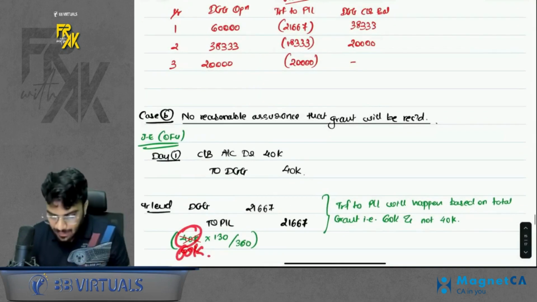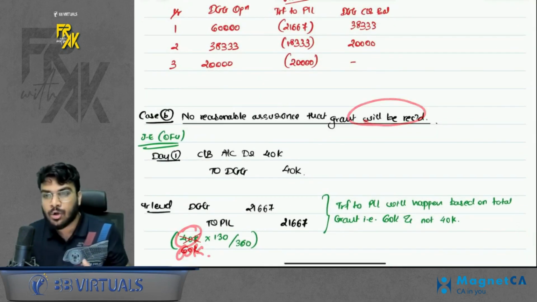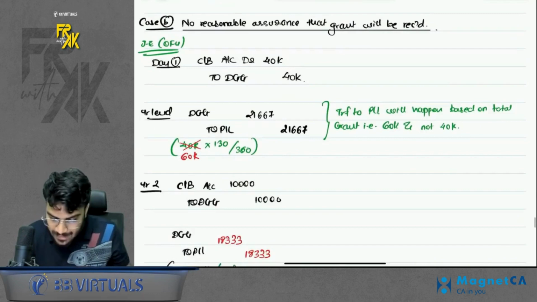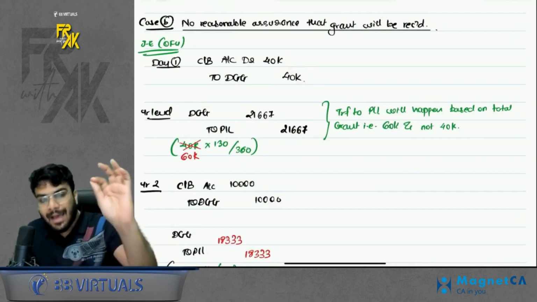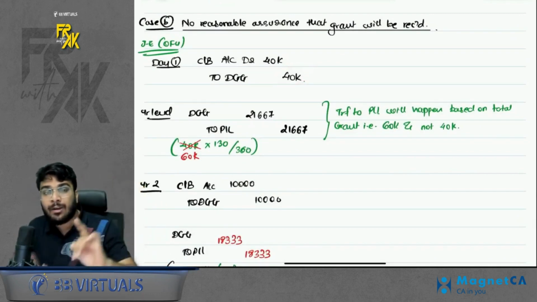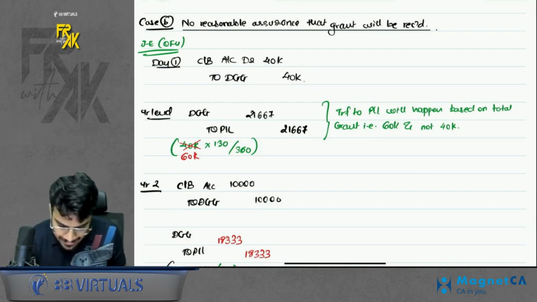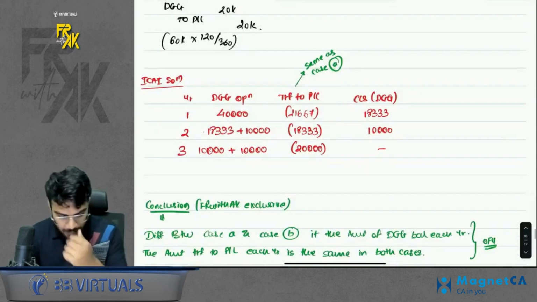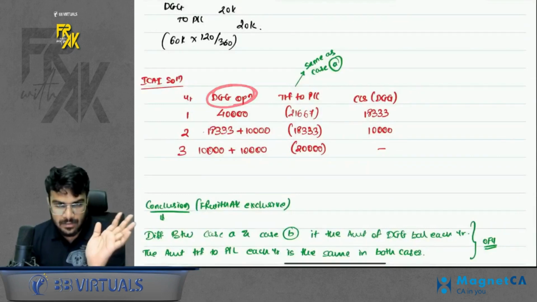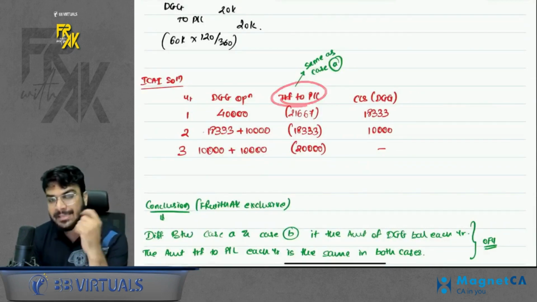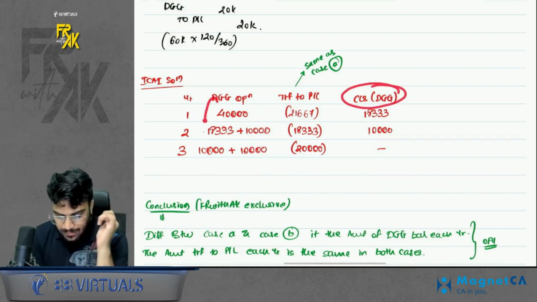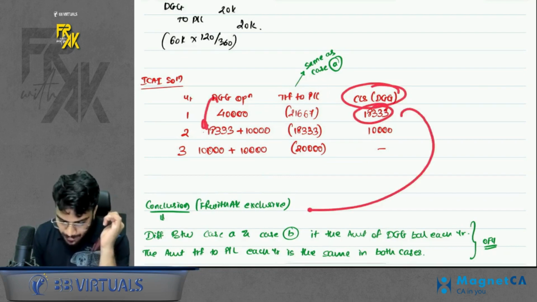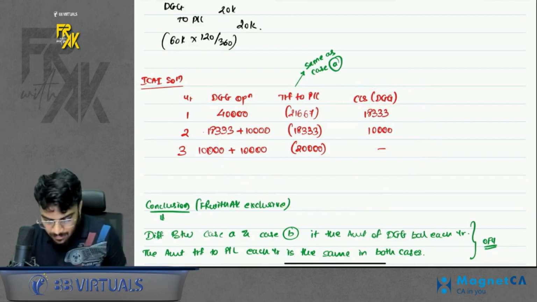That means whether the grant is reasonably assured to be received or not will only change the amount of DGG. The balance of DGG getting transferred to profit and loss won't change. This calculation will be the same in case A or case B, right? So if you see the table, only the DGG opening will change. Transfer to PNL is still the same like case A. Closing will change. In the next year, this closing will become opening. And can I say in the next year you will receive 10,000 more.